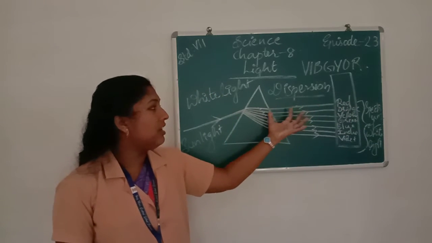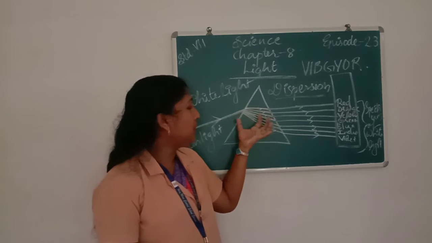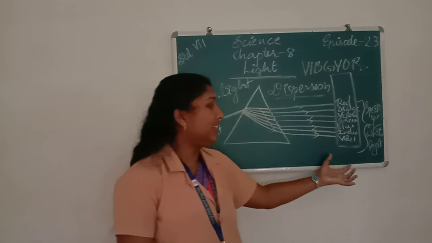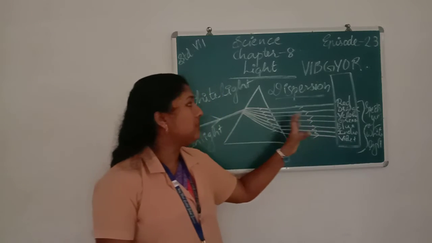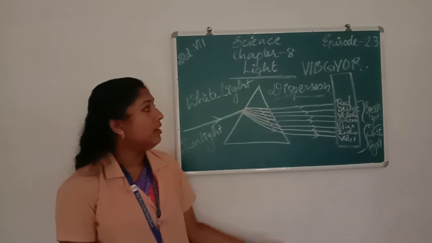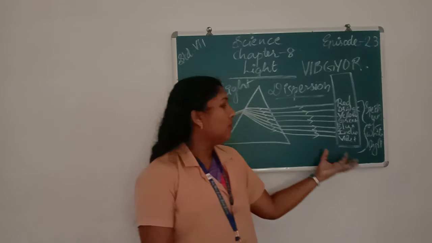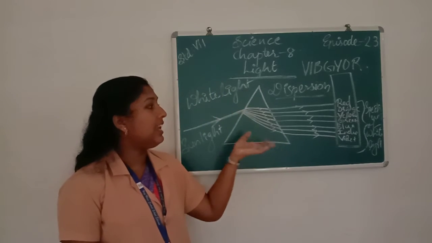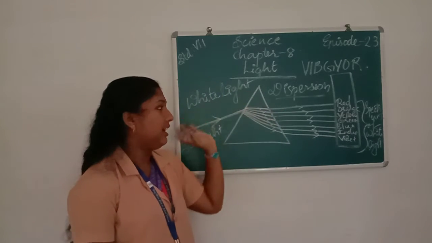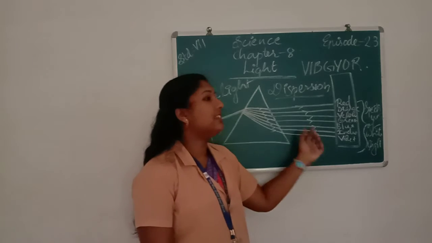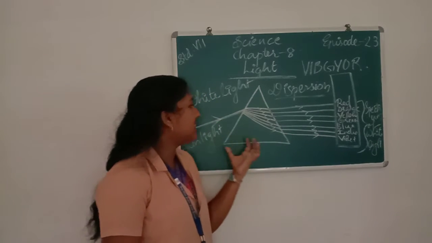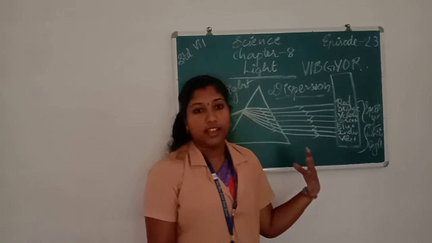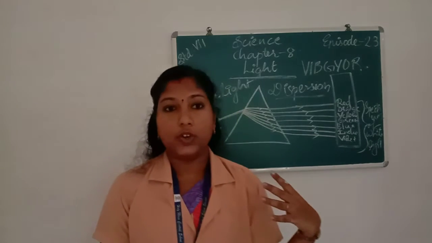Due to dispersion, the spectrum of white light is formed. The spectrum is VIBGYOR: violet, indigo, blue, green, yellow, orange, and red. And also we can say that sunlight is a mixture of 7 colors. White light is a mixture of 7 colors. Okay, all of you understood?